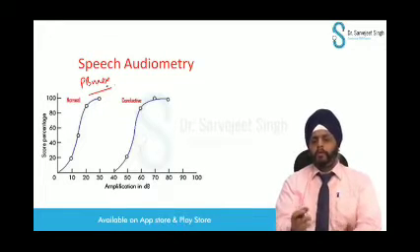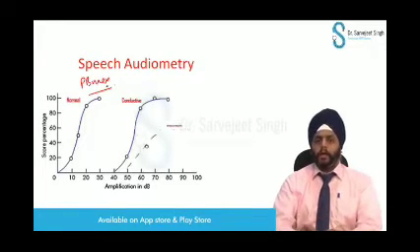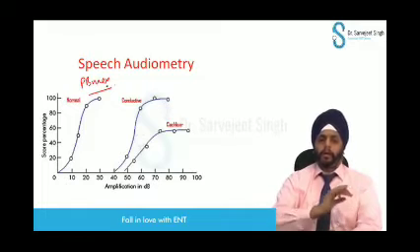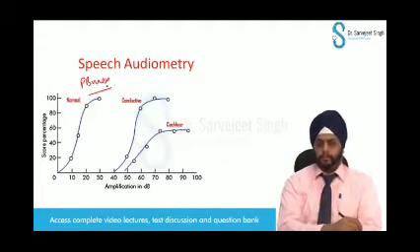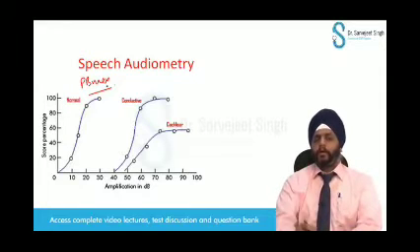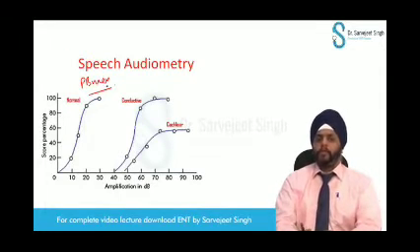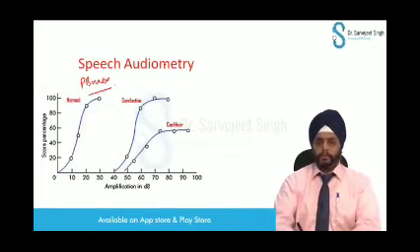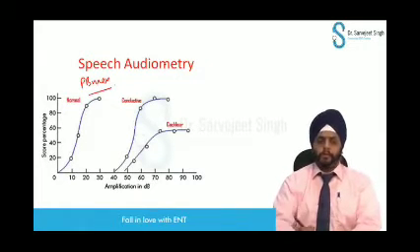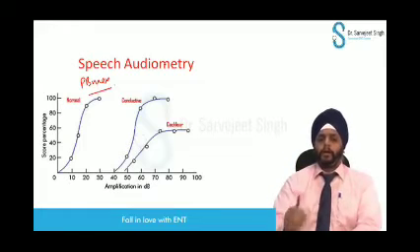Now, what happens in a sensory hearing loss? In a cochlear hearing loss, the patient is never able to identify all the words correctly. So the PB max is never 100%. There is a plateau, and it never goes above that.